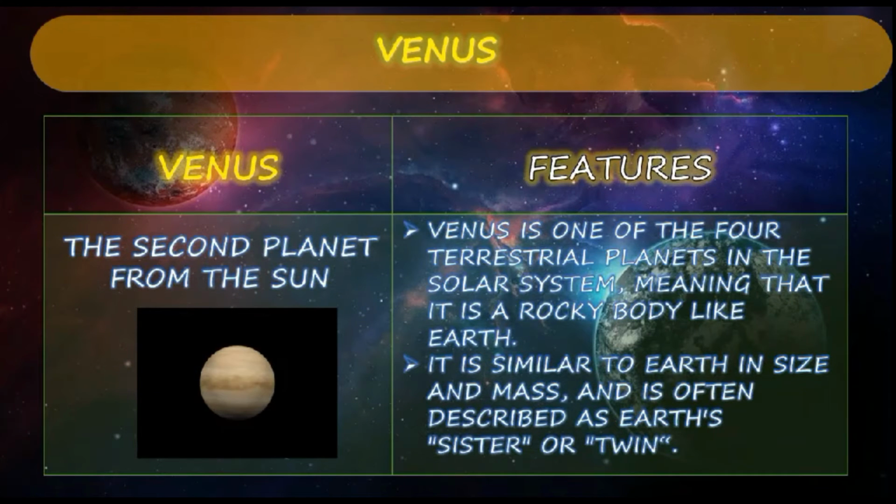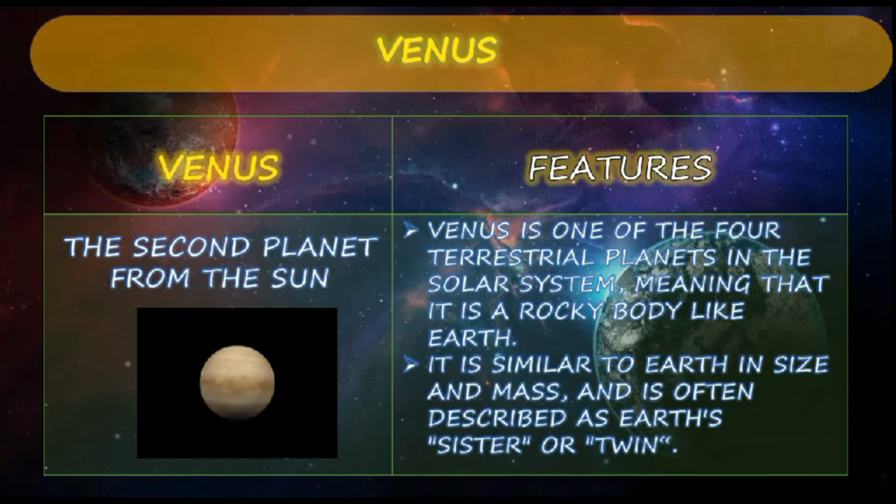Next is Venus. The second planet from the sun is Venus. Venus is one of the 4 terrestrial planets. So what do you mean by terrestrial? What is the meaning of terrestrial? An Earth-like planet is made up of rocks or materials with a hot surface. That is the meaning of terrestrial planets.